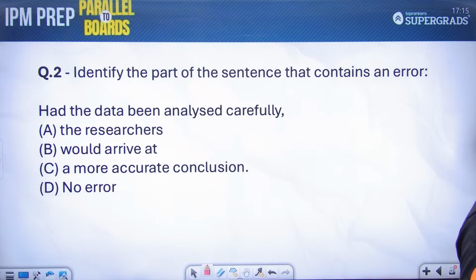Identify the part that contains an error. Had the data been analyzed carefully, the researchers would arrive at a more accurate conclusion. You have to decide A, B, C, which part has a grammatical error. If you think there's no error, you can choose option D, students.